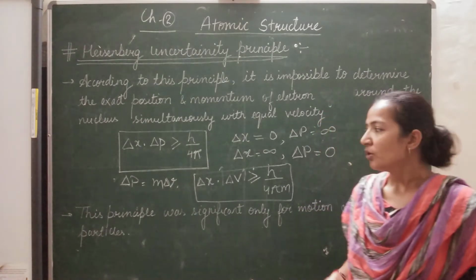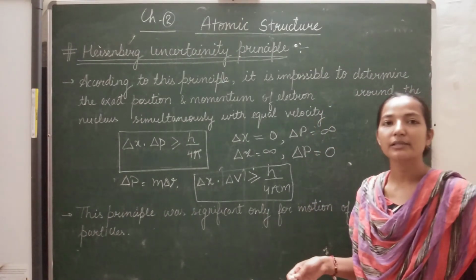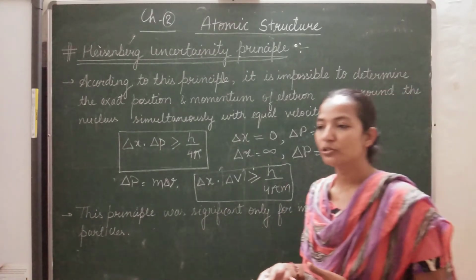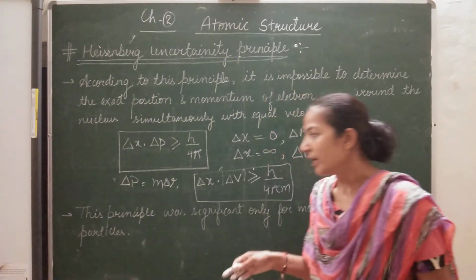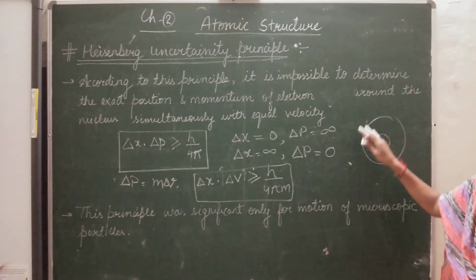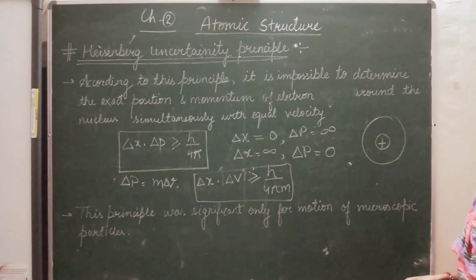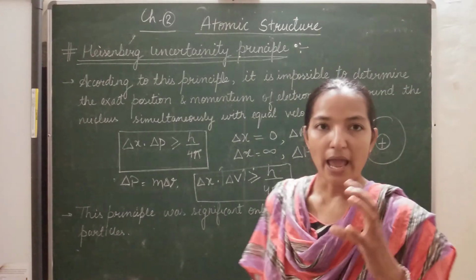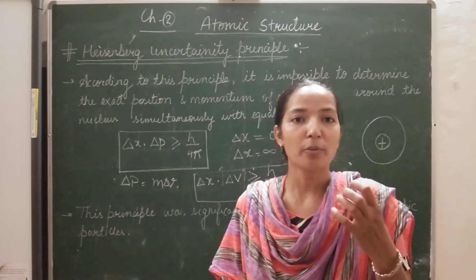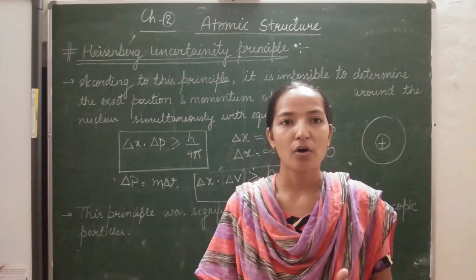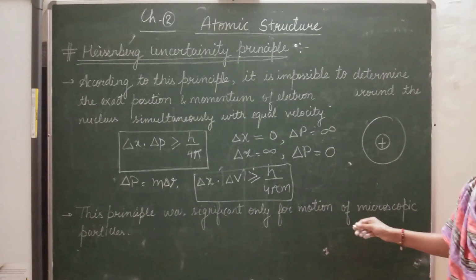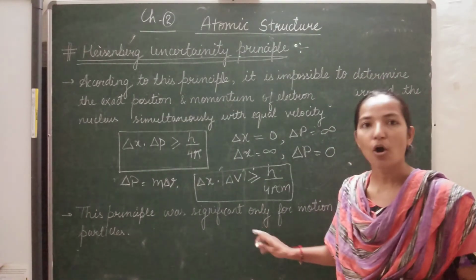Heisenberg also discarded the concept of atomic orbits, and he gave a new idea about atomic orbitals. He told that around the nucleus in an atom, there are certain energy spaces, or energy grounds, which are called atomic orbitals, where electrons of different energies are present. So he gave the idea about the concept of atomic orbitals.